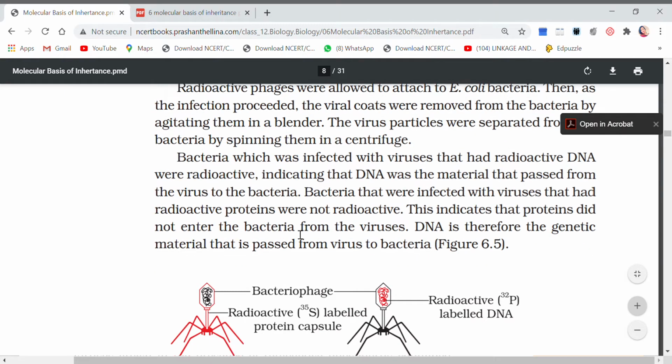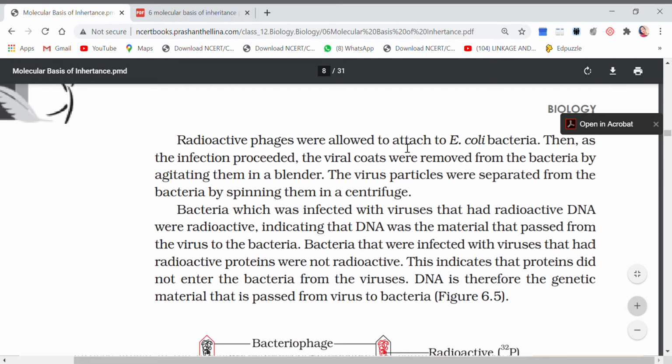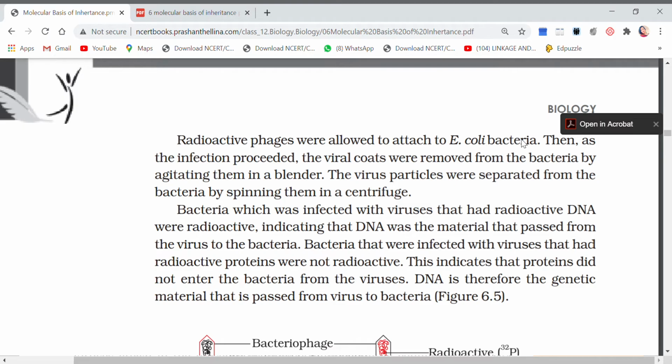So now radioactive phages were allowed to attach to E. coli. Now we have used Escherichia coli as the bacteria. Okay, our viruses are ready. Few viruses are marked with phosphorus and few other viruses are marked with sulfur. Now we have taken Escherichia coli as the bacteria. Then as infection proceeded, viral coats were removed from the bacteria by agitating them in a blender.